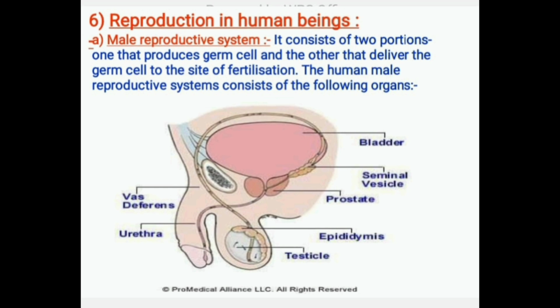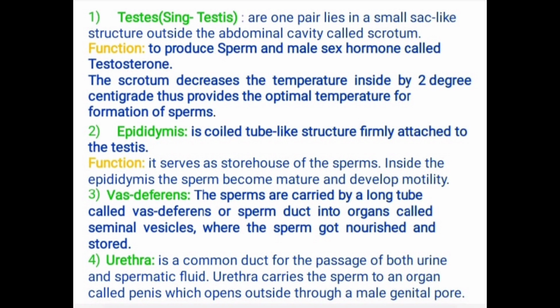Reproduction in human beings. Male reproductive system. The male reproductive system consists of two portions: one that produces germ cells or sex cells, and the other that delivers the germ cells to the site of fertilization. The human male reproductive system consists of the following organs. First one, testes.